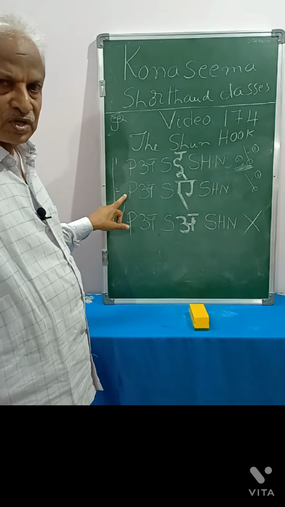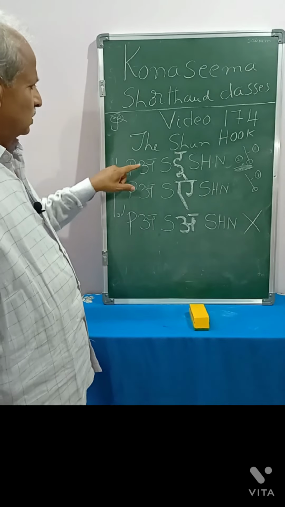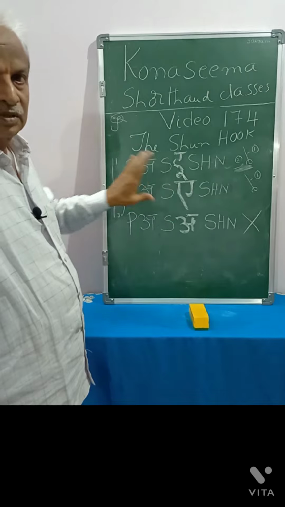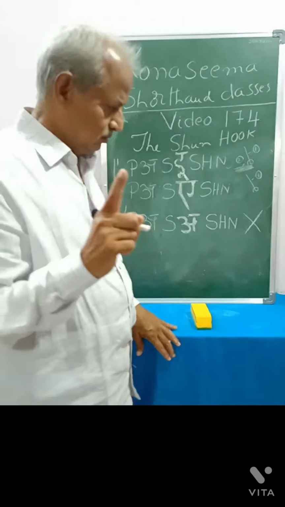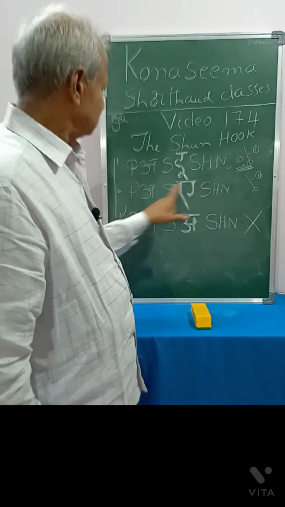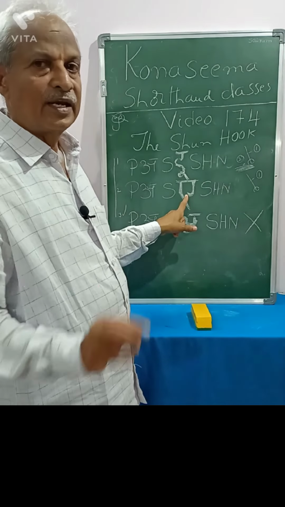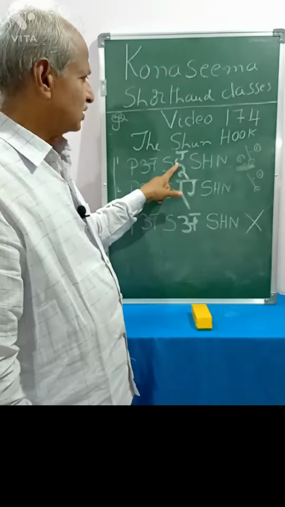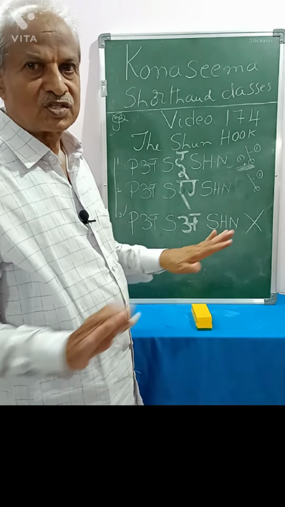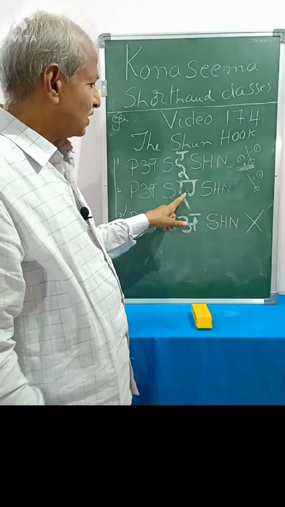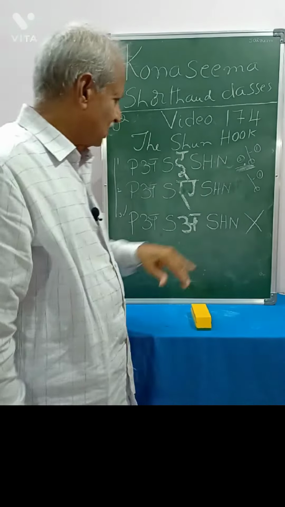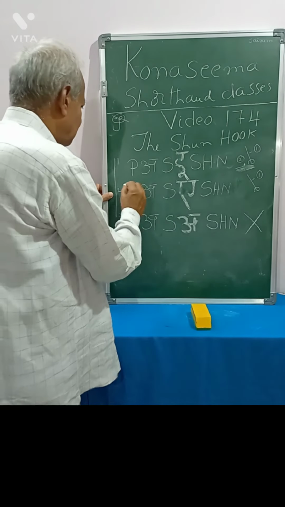Here, possession, A here. Here also two vowels came, but only one vowel is enough to be placed, that is A. This vowel need not be placed, because for this we are putting the vowel here, and it is not necessary to put a vowel to represent this A. This is enough. Why? Because this is a second place vowel.